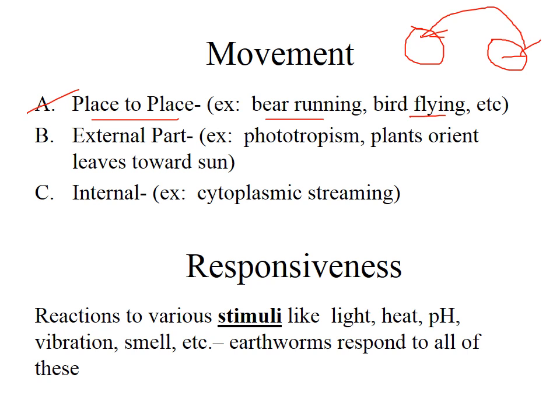Then there is the external part movement. Suppose there is a plant growing here, and it has some barrier here, and the sun is there. The plant part moves towards the sun, but the plant is not moving. The plant is fixed in place, and only its part is moving toward the sun. So this is the movement of an external part. An example is photoperiodism, where the plant orients its leaves toward the sun.